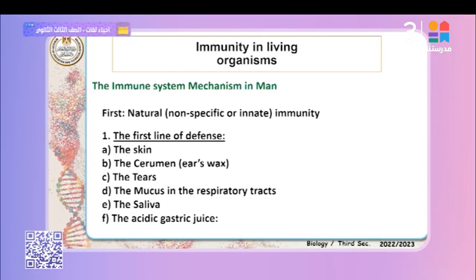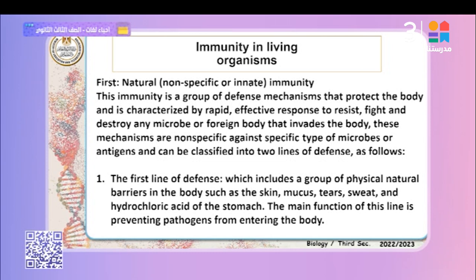Finally, in the first line of defense, there is gastric juice, which contains HCl, with acidity of pH 1.5 to 2.5. The acidity prevents bacteria and pathogens from entering the stomach by killing them through the high acidity. So the first line includes skin, cerumen, tears, mucus in the respiratory tract, saliva, and acidic gastric juice. That's right. First, natural, non-specific, or innate immunity.